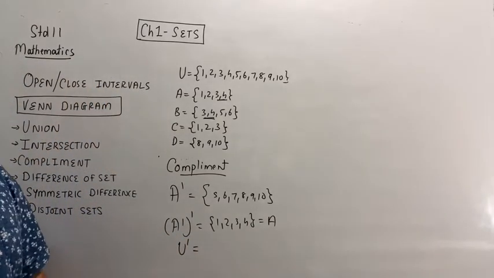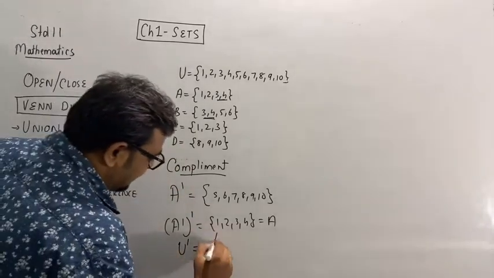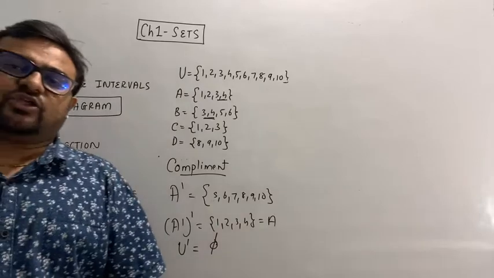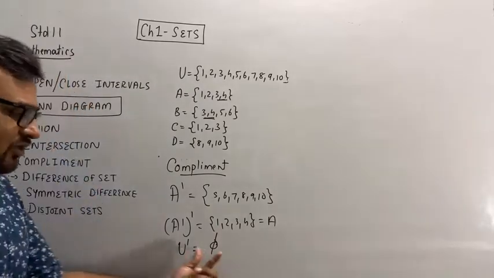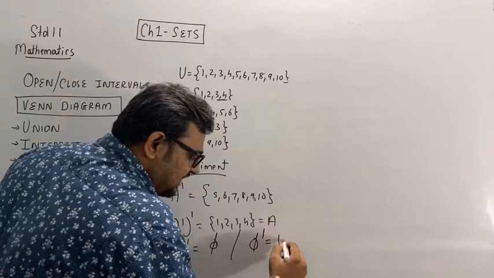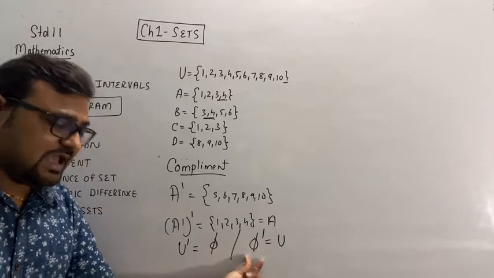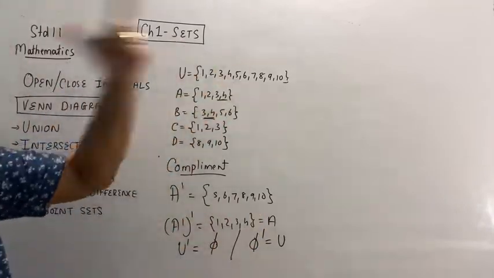All the elements which are in U but not in U, that will be the null set. Remember, U complement will always be equal to the null set, and the complement of the null set will always be equal to U. Because there is not a single element, and if you take the complement, then it will be U.